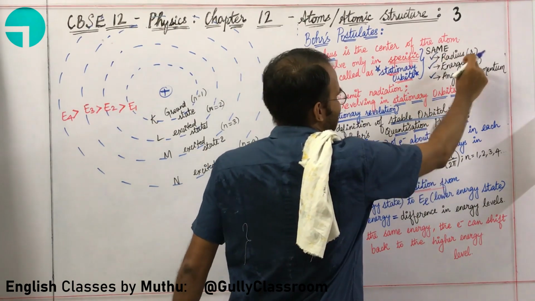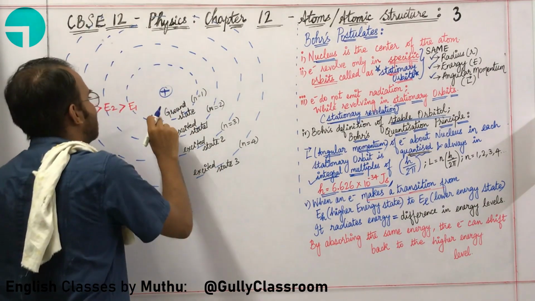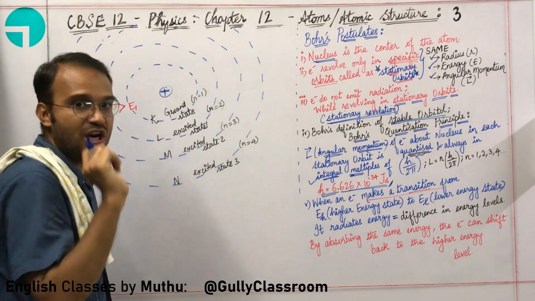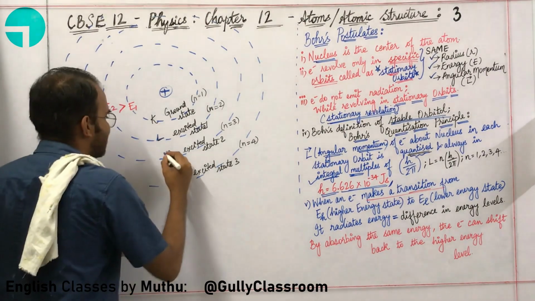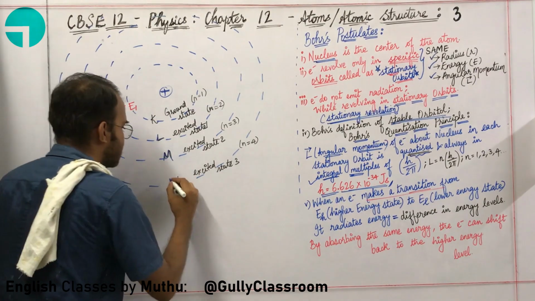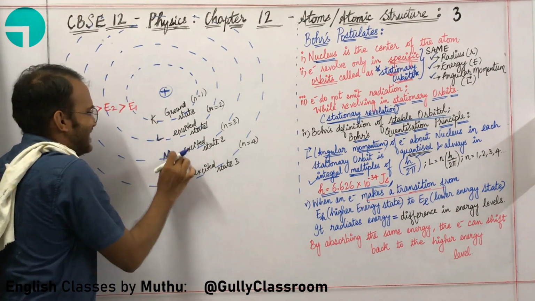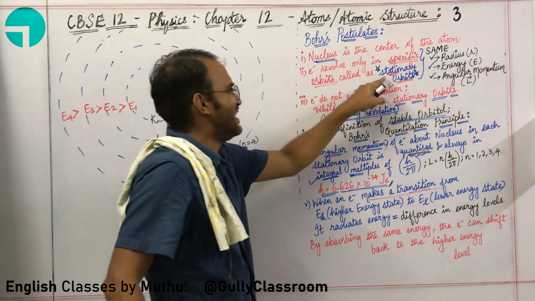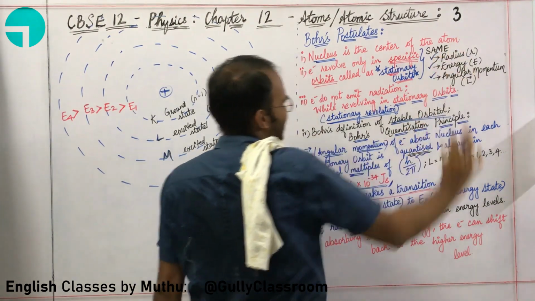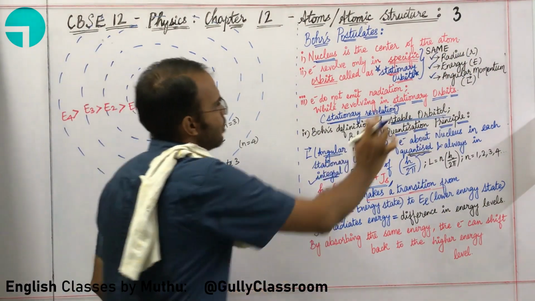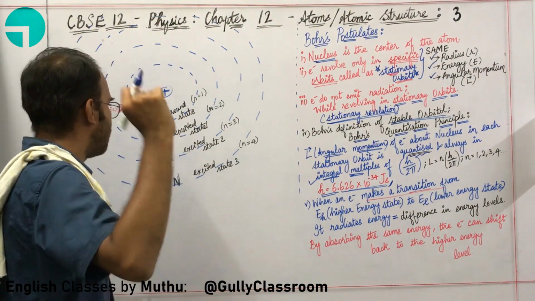Because the radius, energy and angular momentum of any electron in a particular orbit L is always constant, or in orbit M is always constant, or in orbit N is always constant. Each and every shell is called a stationary orbit. Okay sir, I am understanding the idea of radius and energy. What about the idea of angular momentum? Kindly recall it for a couple of seconds.